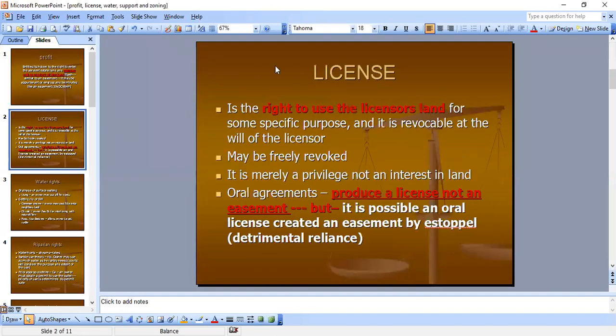Let's go to license. License is the right to use the licensor's land for some specific purpose, and it is revocable at the will of the licensor. Lots of MBEs on this. It may be freely revoked. It is merely a privilege, not an interest in land. If there are oral agreements, they produce a license, not an easement. But if we're going to enter into detrimental reliance, then it is possible an oral license created an easement by estoppel, which is using detrimental reliance, and we do get some MBEs on those.